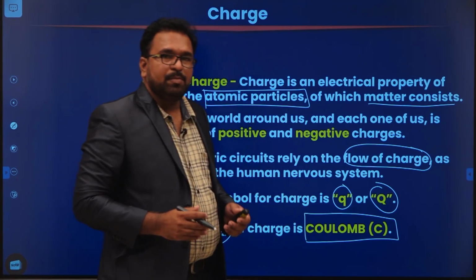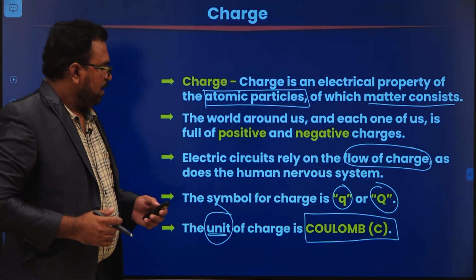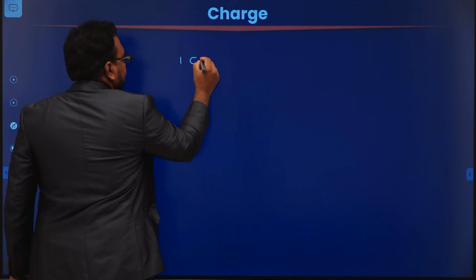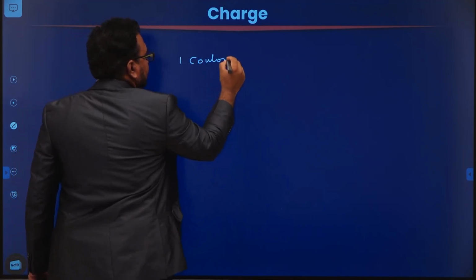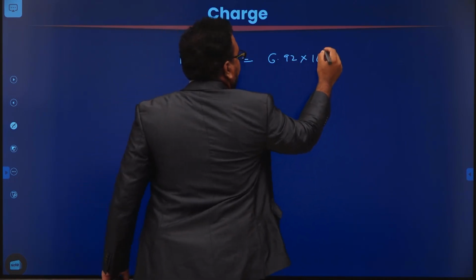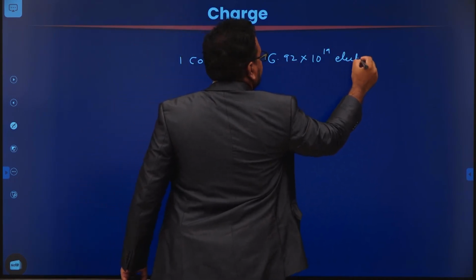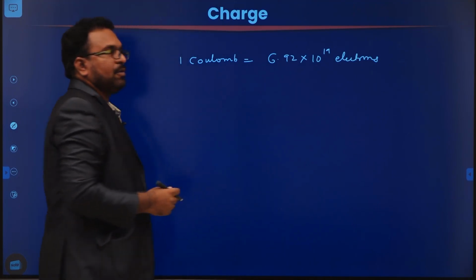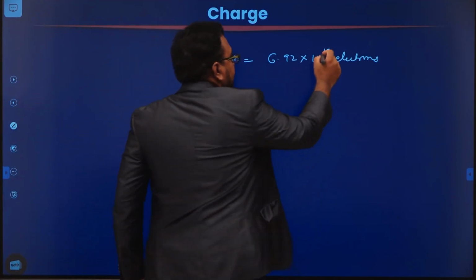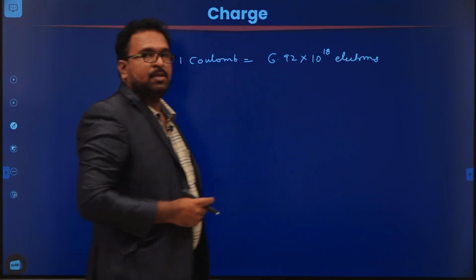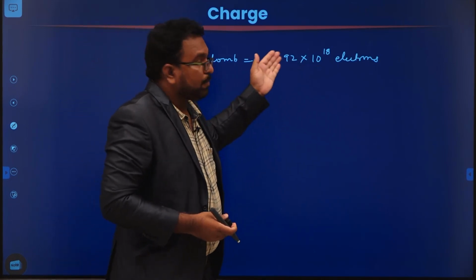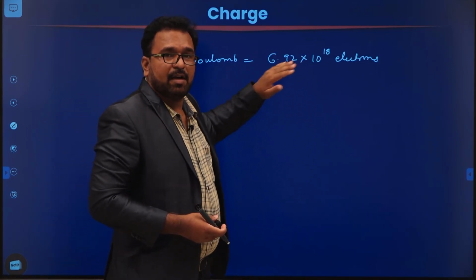So what is a Coulomb? Coulomb is a large unit of charge. Let us discuss this Coulomb in detail. So 1 Coulomb is almost equal to 6.92 into 10 power 18 electrons. See this, that means 1 Coulomb of charge contains how many electrons? 6.92 into 10 power 18 electrons. That is a very large number.